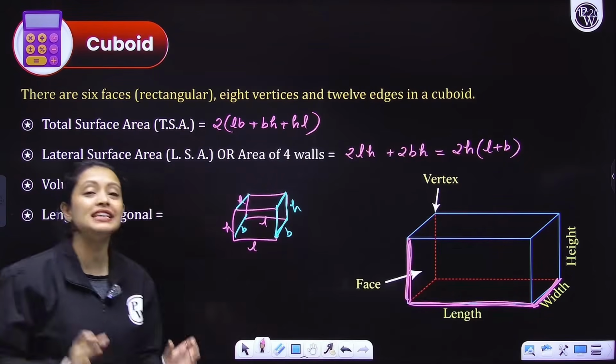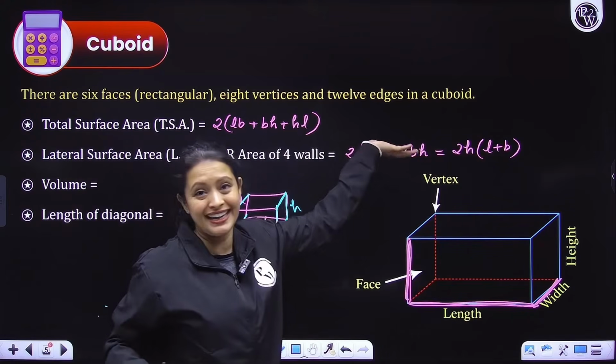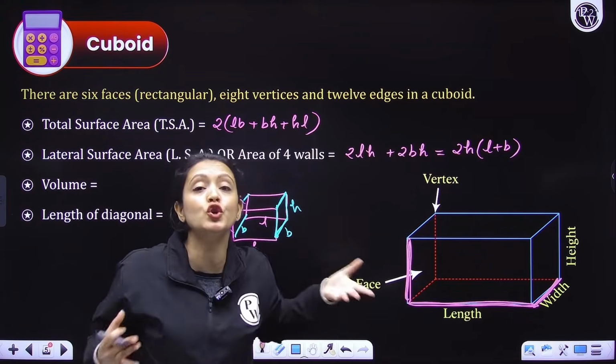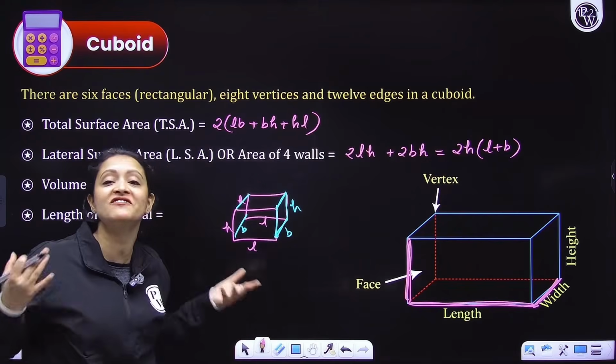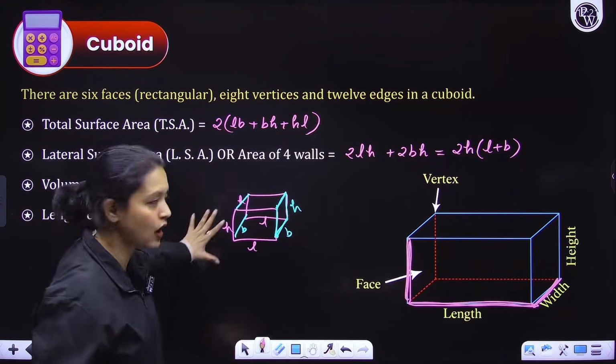Okay? So please do not always mug up the formulas because you might forget them in exams. You might get confused. So you should know what curved surface area or lateral surface area means. Okay? So area of 4 walls. This is how we find it.